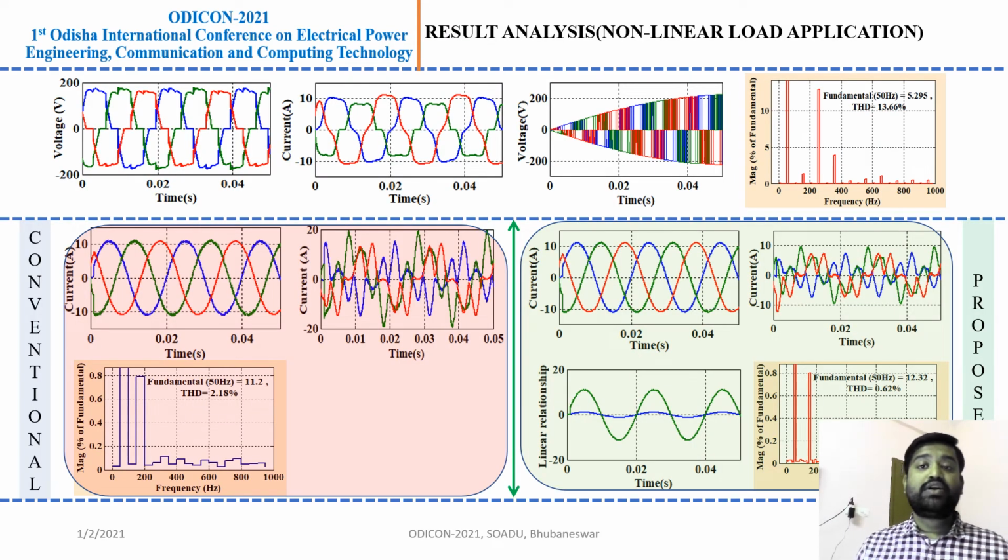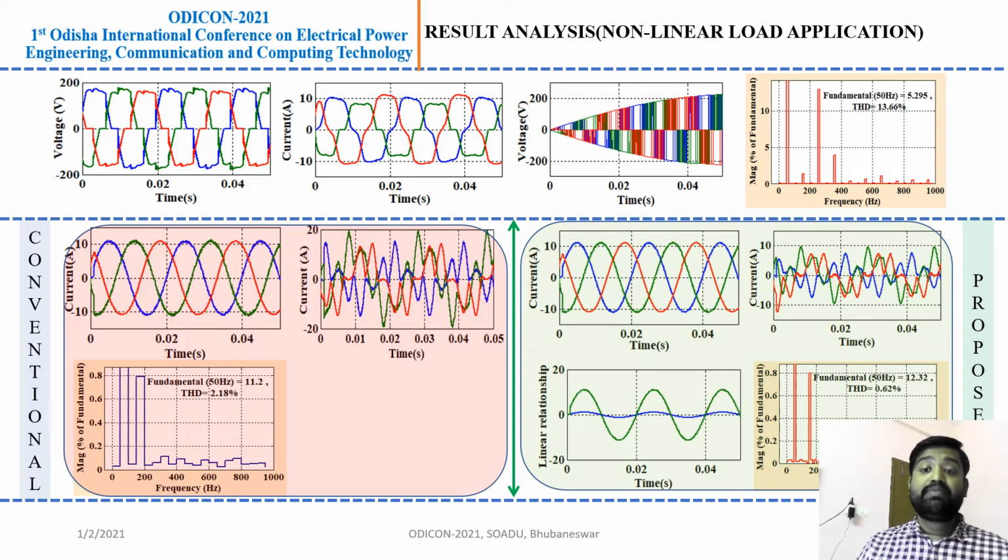Later, in the result analysis section, we first integrate nonlinear load based system applications, and here are the voltage and current results. This shows that the system voltage and current waveforms are nonlinear in nature, and by using my proposed controller, this is my inverter voltage. The THD value of the load current is computed as 13.6%, which is quite high, and by using the conventional method the THD is reduced to 2.18%.